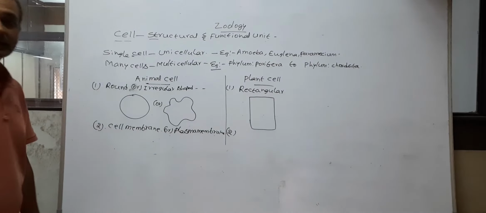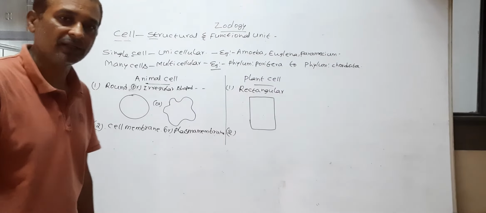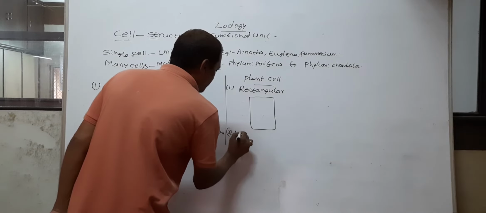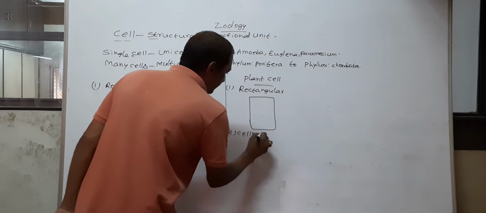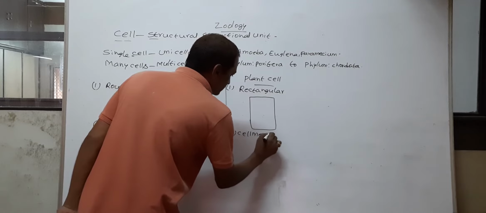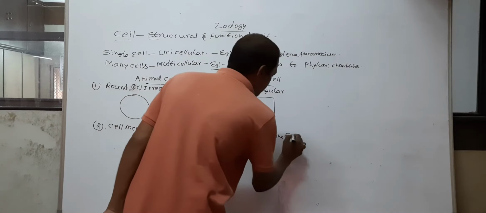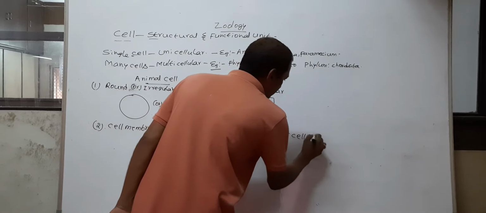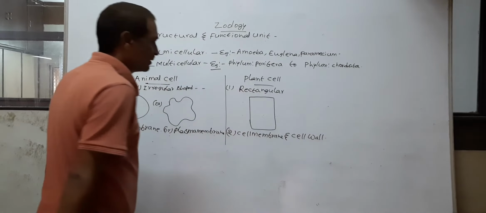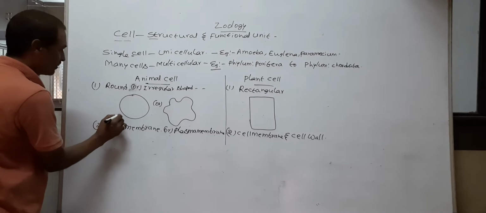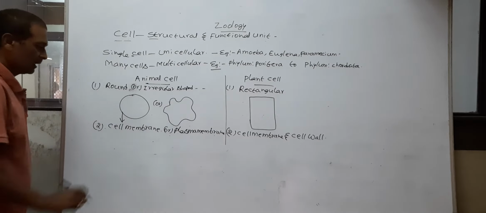But the plant cell is surrounded or enclosed by cell membrane and cell wall. So this is the cell membrane.